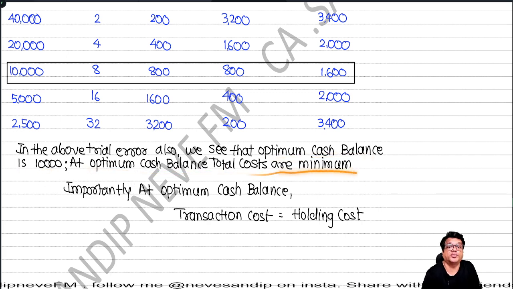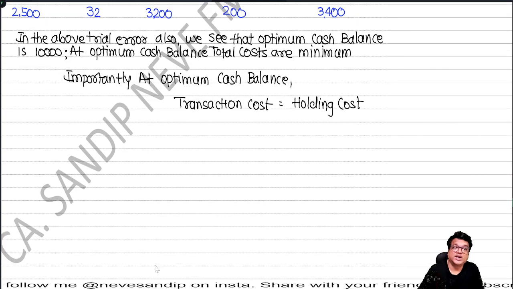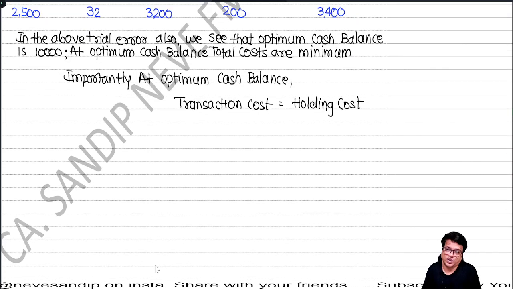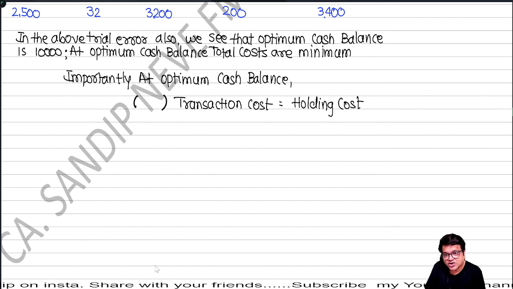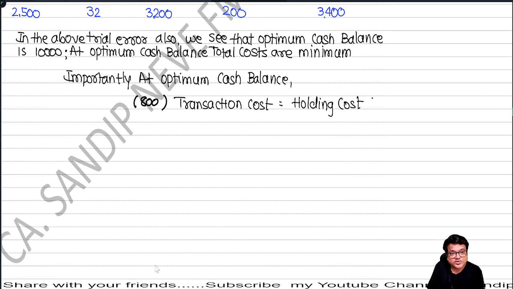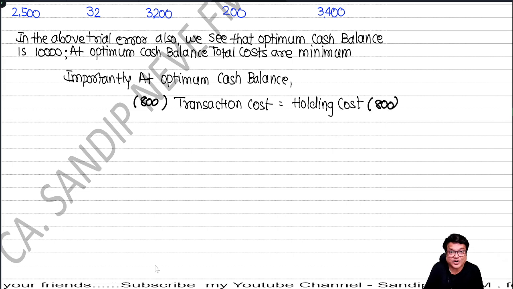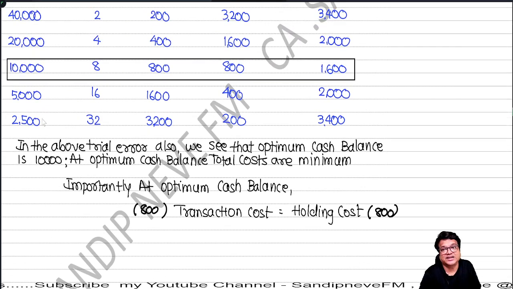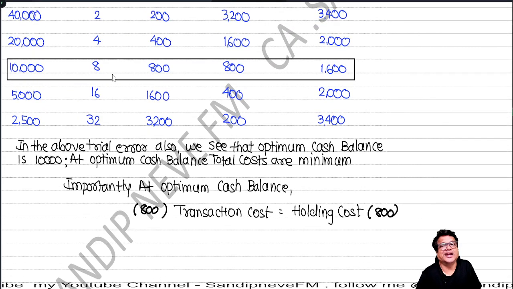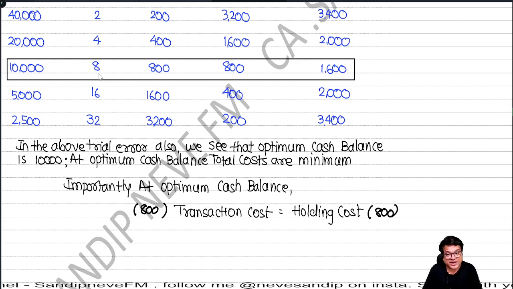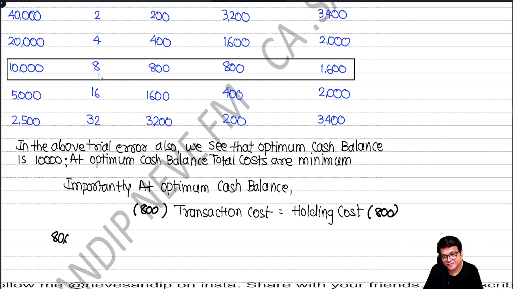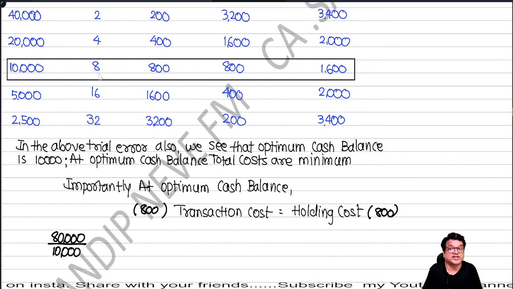So importantly, at optimum cash balance, what happened, people? Transaction cost became equal to holding cost. How much was our transaction cost? 800. How much was our holding cost? 800. Now, very important, how did we get this 800? Sir, you took 8 rounds, per round 100. How did I get 8 rounds, people? I took my annual cash requirement of 80,000 divided by 10,000, the optimum cash balance, which I assumed, into 100 rupees.